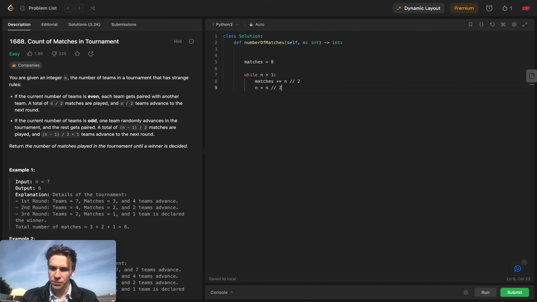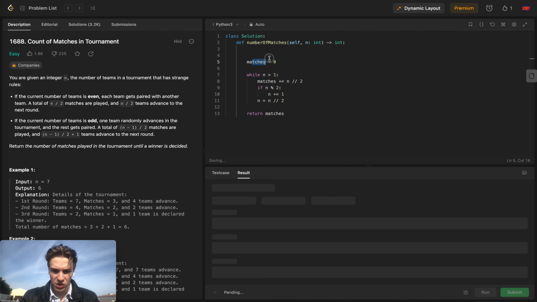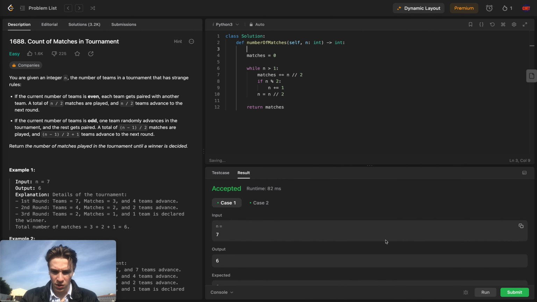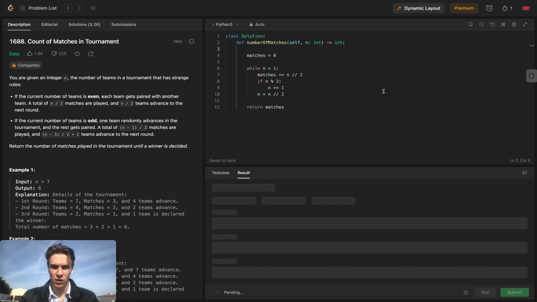However, not in the case where n is an odd number of teams. In that case, if n modulo 2 is equal to 1, and I don't even need to say this, then n plus equals 1, and then do n divided by 2. All of this should result in the correct number of matches, and boom, easy peasy.